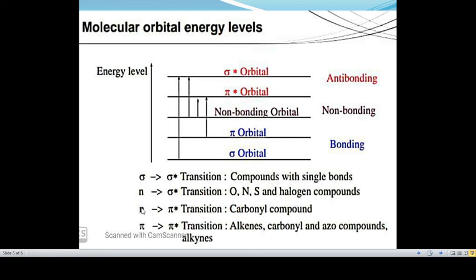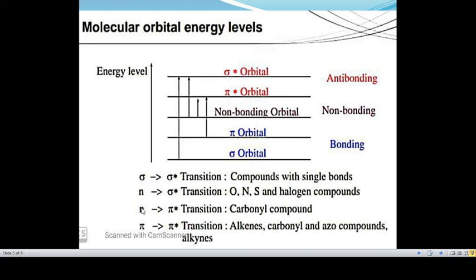The lambda max of methyl chloride is approximately 170 nanometer. It can be 172 or it can be 175 nanometer. Whereas lambda max for methyl iodide is 258 nanometer.